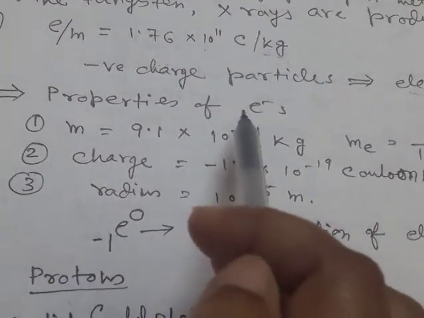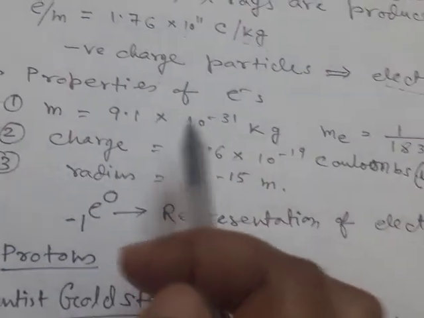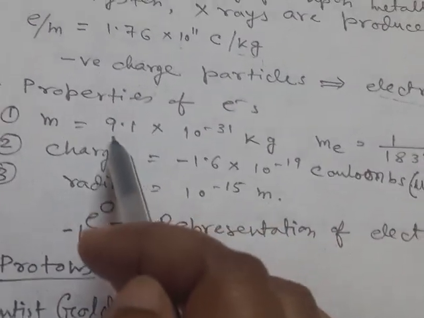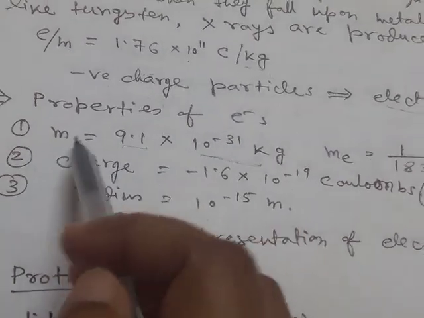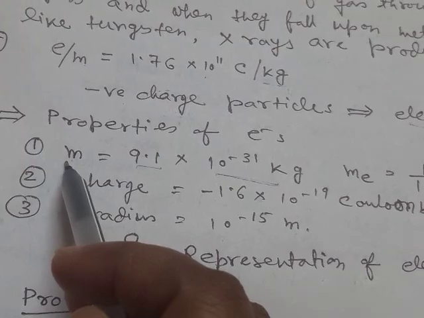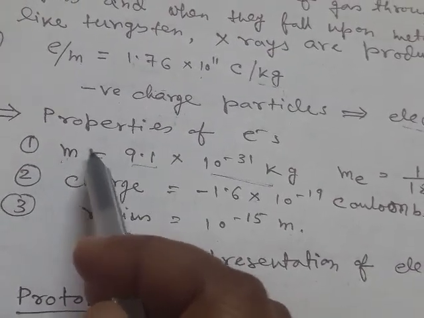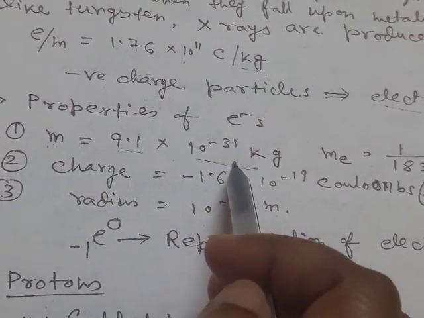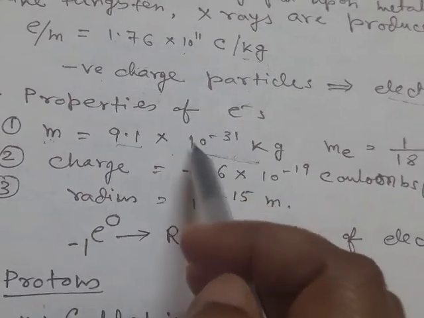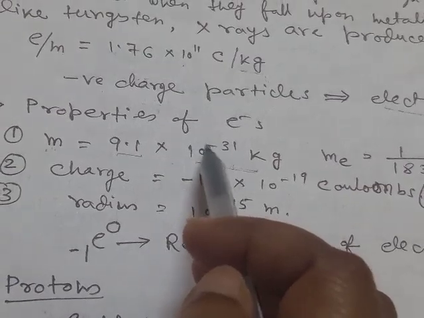Now, properties of electrons. The mass of electron was determined as 9.1 into 10 to the power minus 31 kg. You can easily observe that the mass of one electron is very small, of the order of 10 to the power minus 31.